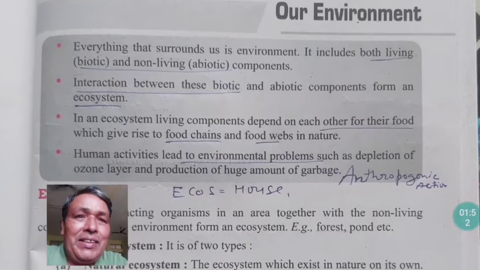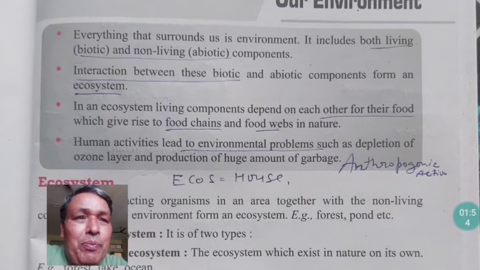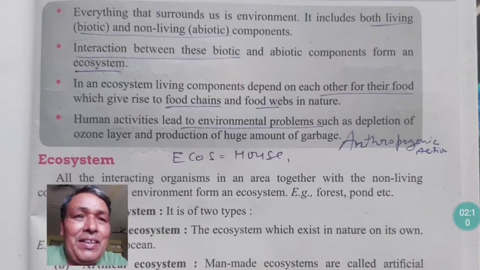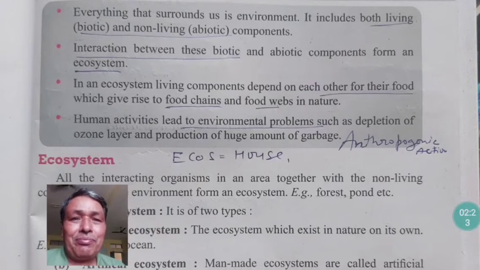Third, in an ecosystem, living components depend on each other for their food, through the food chain. They rotate in the food chain, and they form a food web also. But human activities, like anthropogenic action, that is human activity in the environment, are very harmful. Human beings pollute the environment. Like the ozone layer, it is depleting every year because of human activity, which is called man-made or anthropogenic activity.